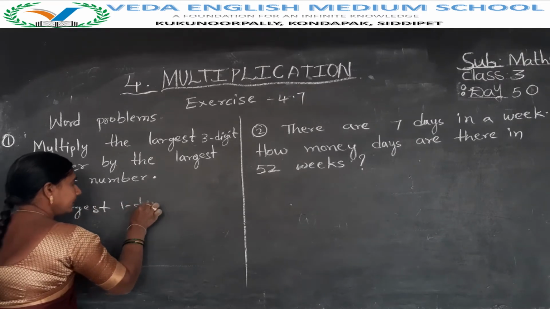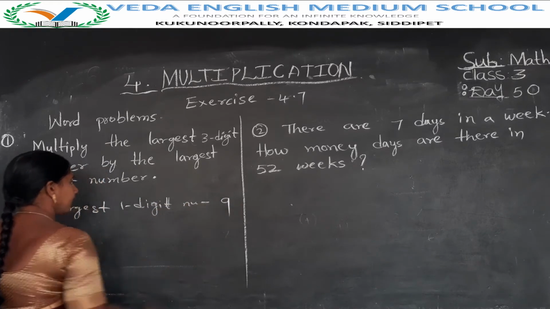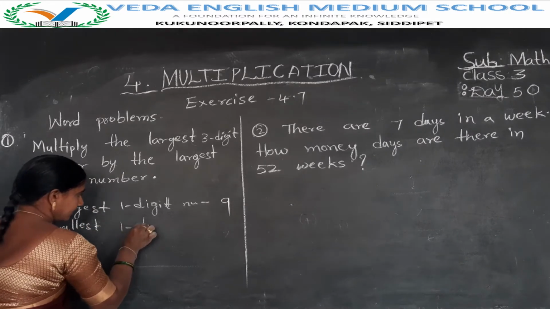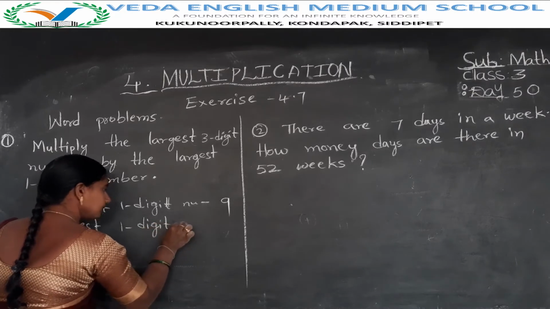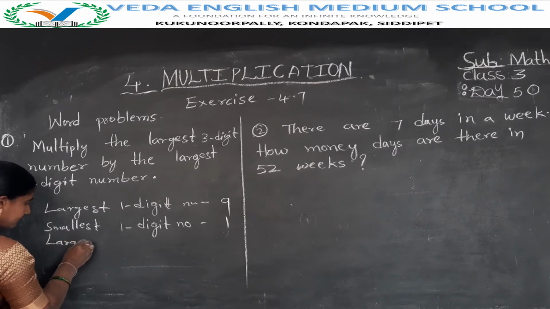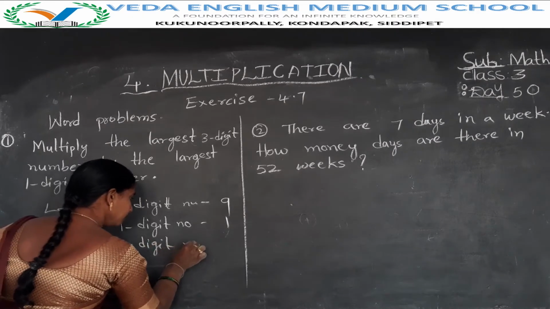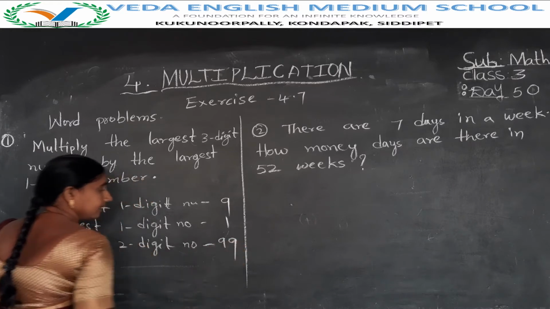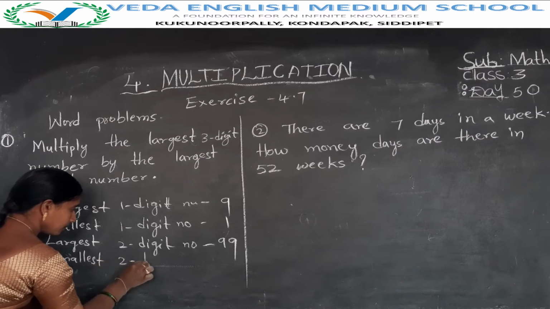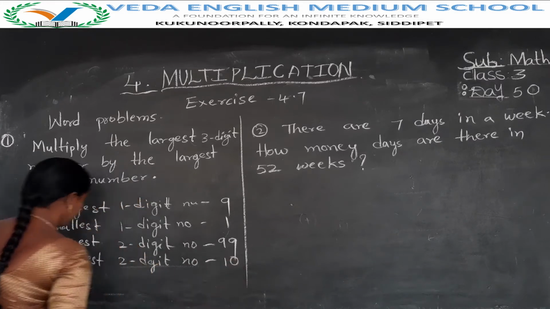Largest 1-digit number is 9, smallest 1-digit number is 1. Largest 2-digit number is 99, smallest 2-digit number is 10.